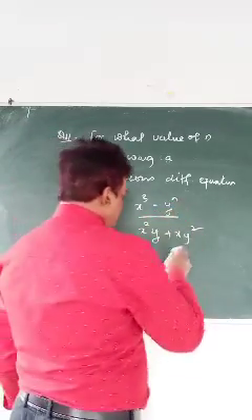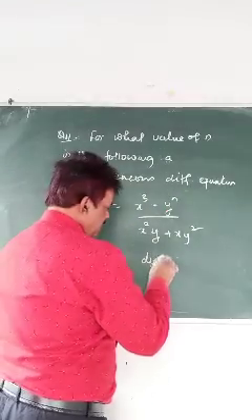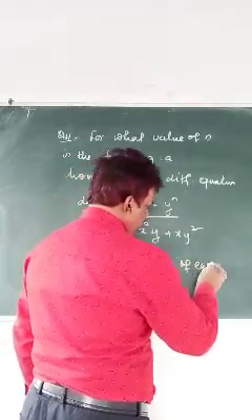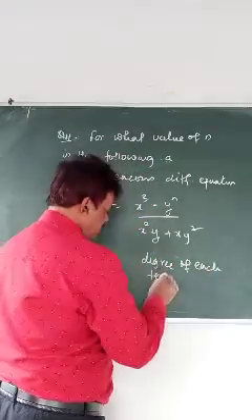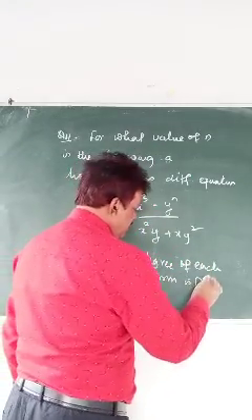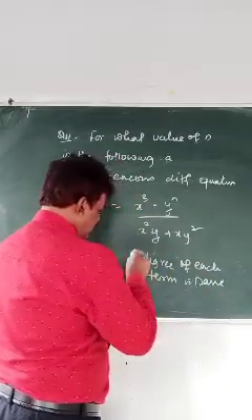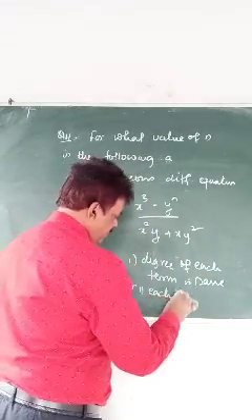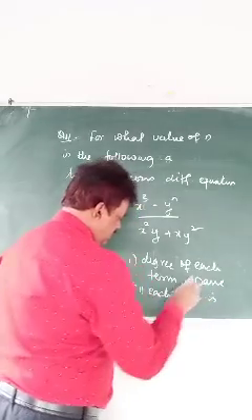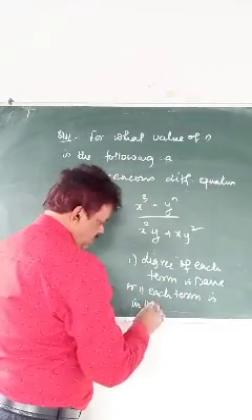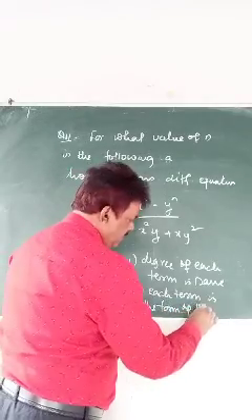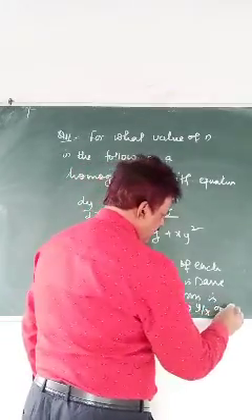So how to remember? The degree of each term is the same, or each term is in the form of y by x or x by y.